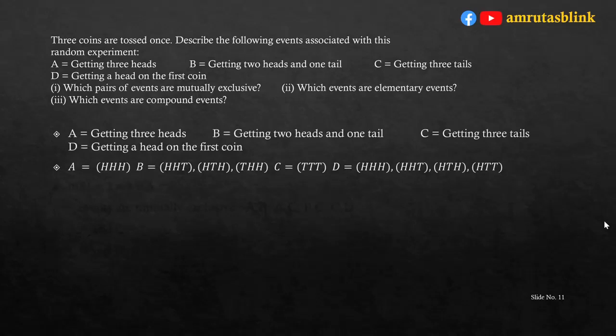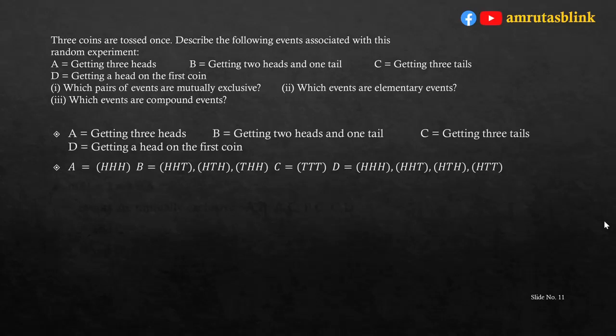A is getting 3 heads, that means A is equal to HHH. B is getting 2 heads and 1 tail, so it can be either heads on the first 2 coins, that is HHT, or head on first and third, that is HTH, or heads on the other 2, that is THH. Now, C is getting 3 tails, so C is equal to TTT, and the last one, D, is getting a head on the first coin.